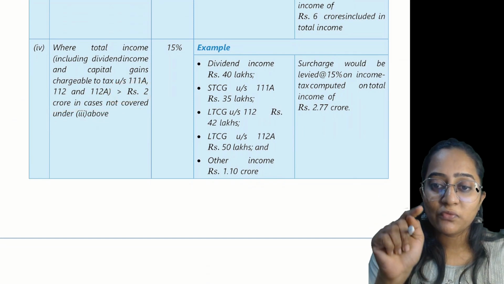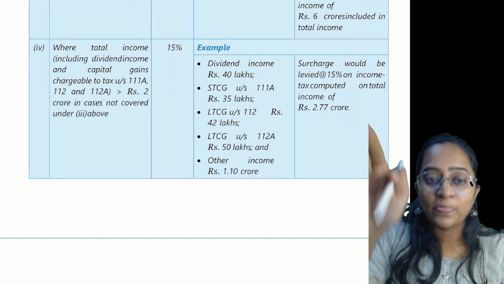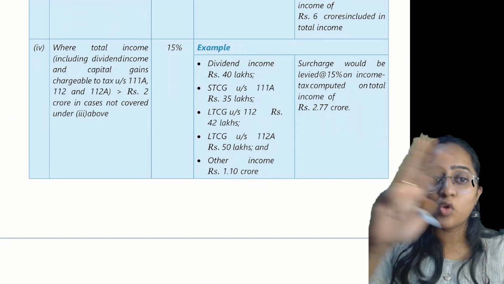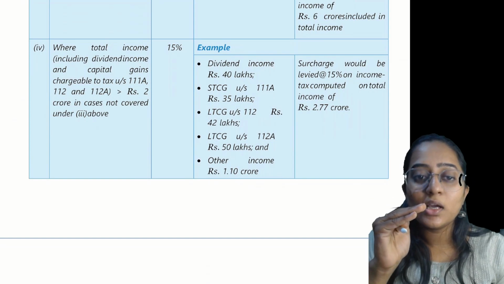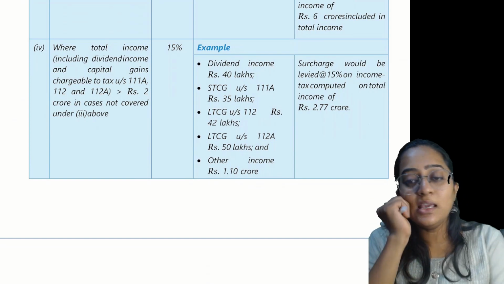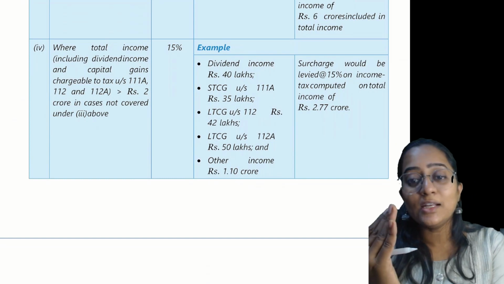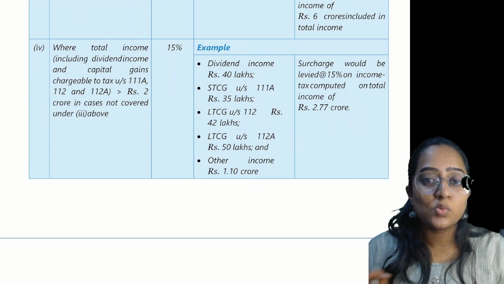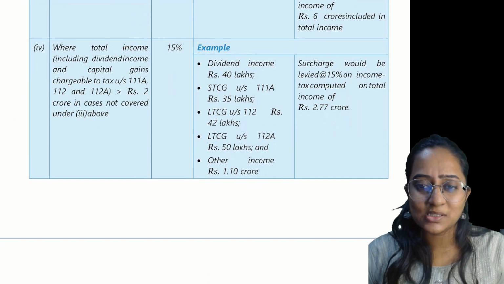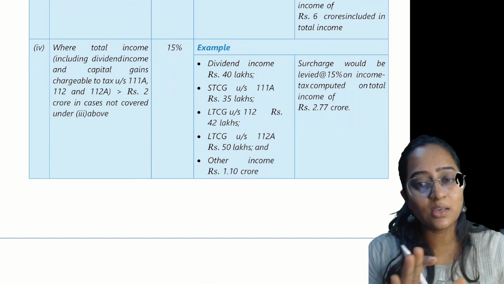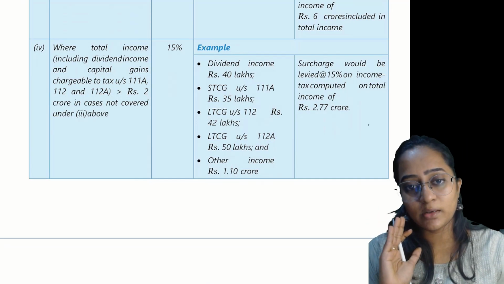But first of all, you should go and see point number 3. If your case is not covered under point number 3, then you will come under point number 4 and see, including dividend income, my income is now crossing 2 crore. In that case, for the entire income, I am going to charge 15%. Similar point explanation I had given before. Clear? It is just going to be 15% for that matter.